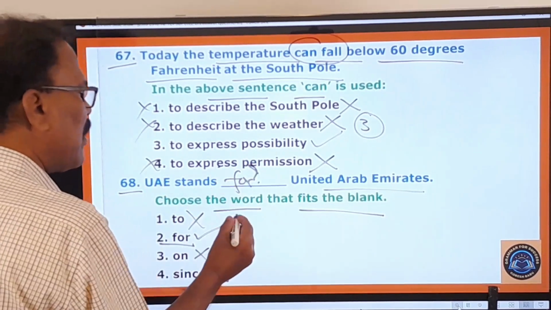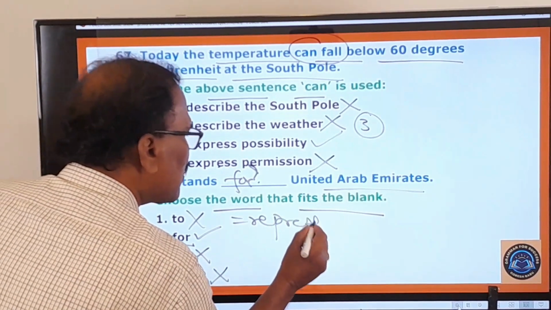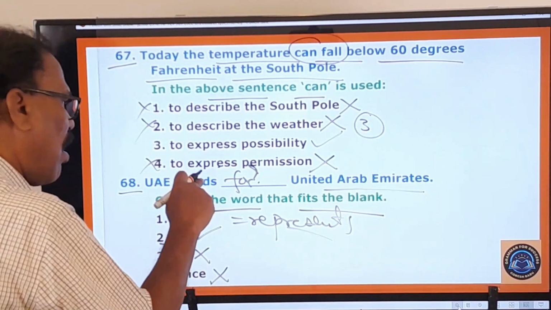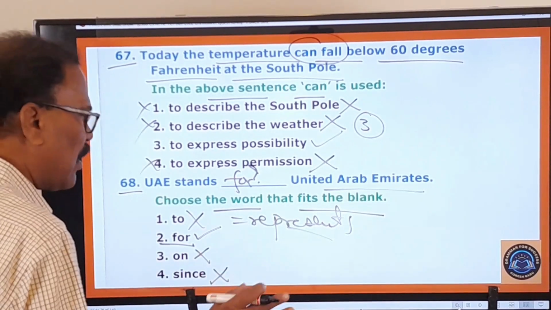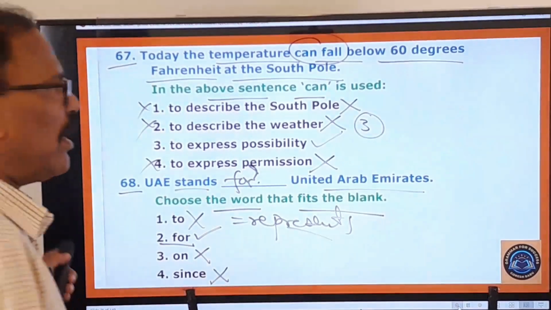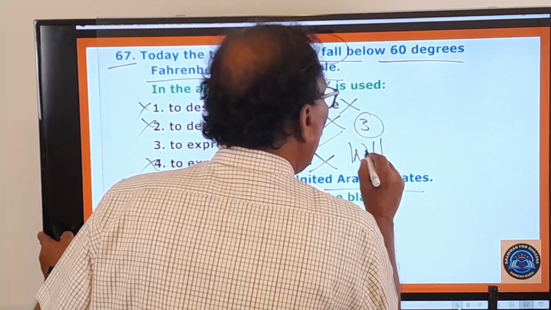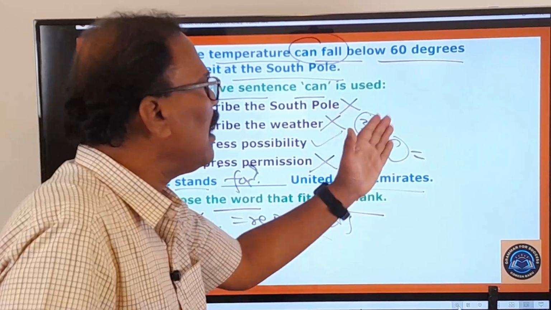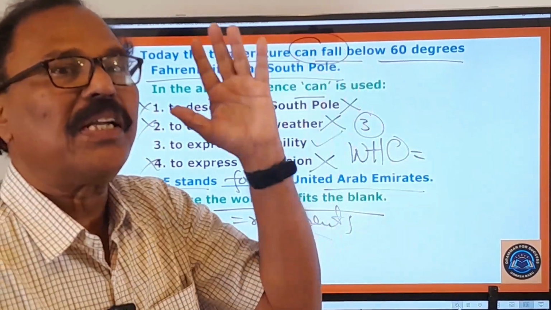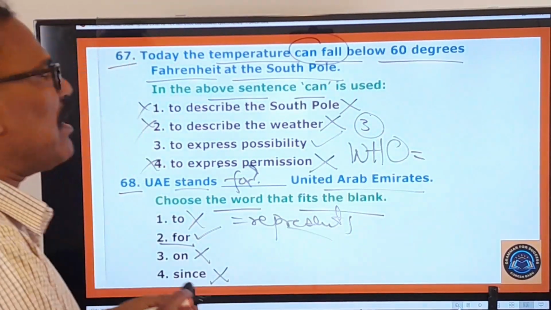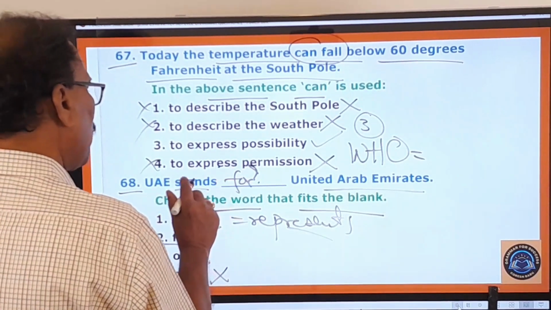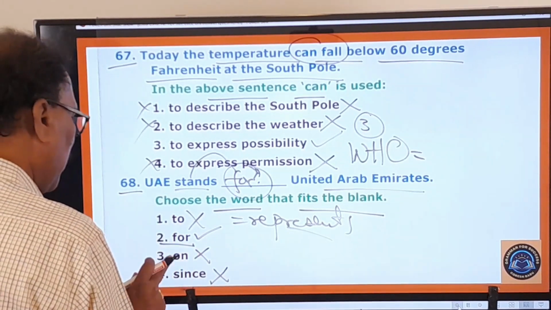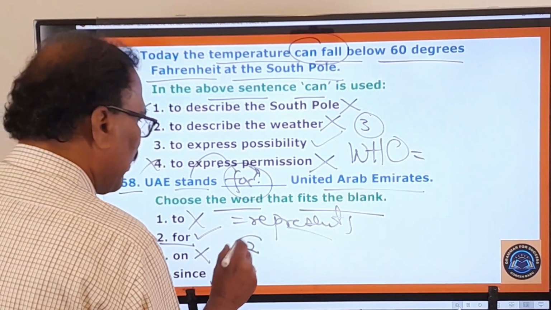UAE stands for. Stands for means what? Represents. Okay. That is the meaning. You cannot say UAE stands to, UAE stands on, UAE stands since. You don't say that. You only say stands for. Who stands for what? WHO stands for World Health Organization. ILO stands for International Labour Organization. So something like that. Here this stands for. So after this stand we have to use the preposition for, and therefore first one, third one, fourth one are wrong, and only the second one is your answer.